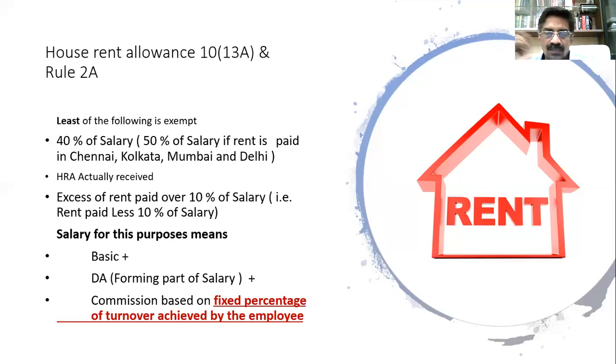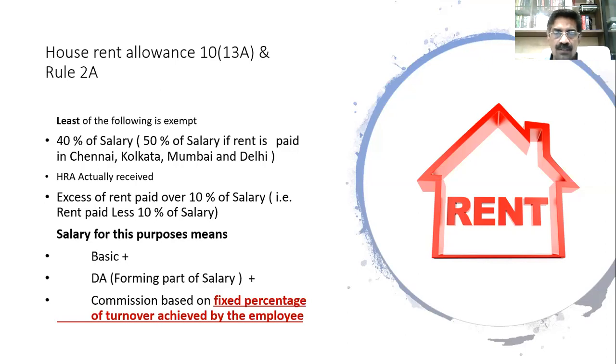The Supreme Court says this is as good as a basic salary. You cannot take this as a commission, because for them the commission itself is the basic salary, because the variable component is kept high and the fixed component is kept very less. So we should take the commission like a basic salary, and therefore for calculating exemptions like HRA, commission must be taken. It's very important to note.